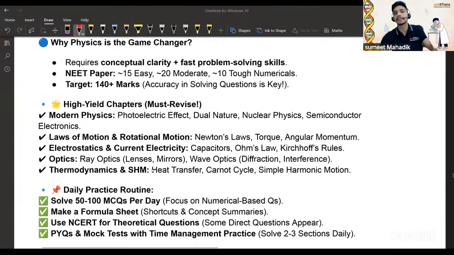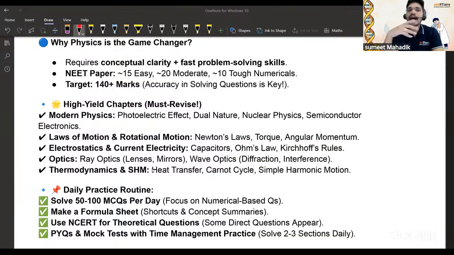So these are the chapters. Okay. See, I'm a biology faculty, right? So my focus is more on biology, but we should not ignore these things as well, right? So you can make a note of this, you can take a screenshot of this, right? So I'm keeping this for 5 seconds. Okay, you can take notes from it or take a screenshot, no issue at all. Okay, but make sure you're doing this.